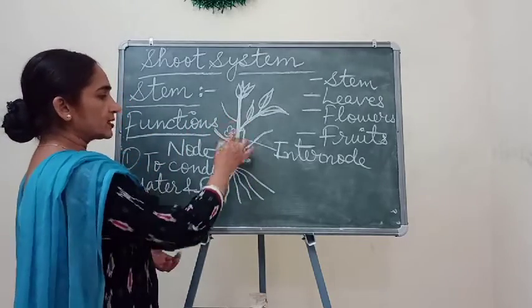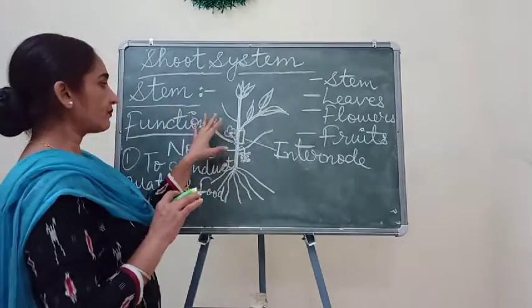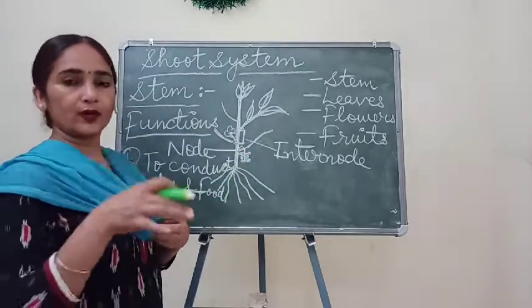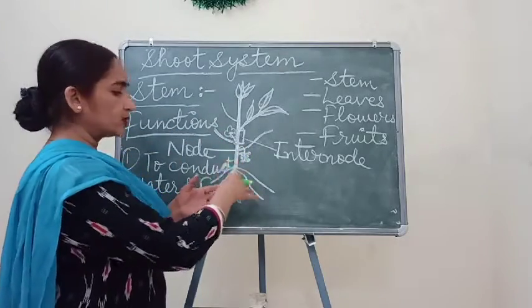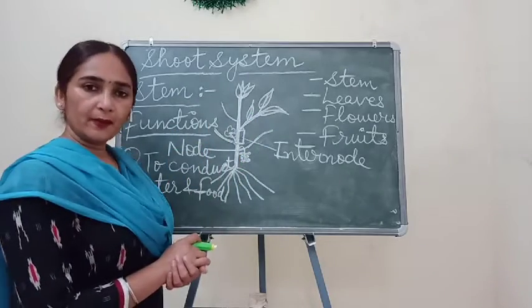This function is mainly performed by the stem, just passing the water and minerals absorbed through the roots to all parts of the plant.